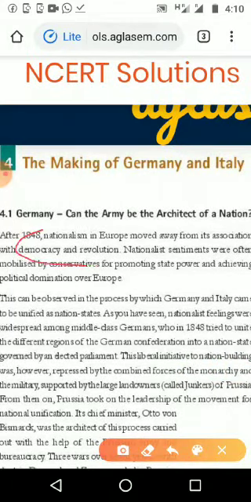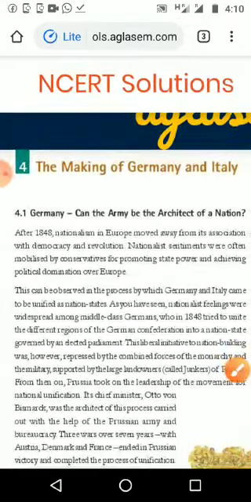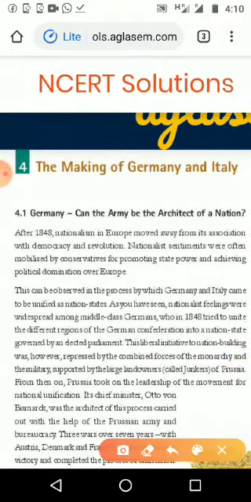were developing. One is democracy, the next one is revolution, and nationalist sentiments were often mobilized by conservatives. Even though the conservatives were thinking that they wanted to rule by monarch and other things, they adopted that feeling, the idea of the nationalists and liberals.